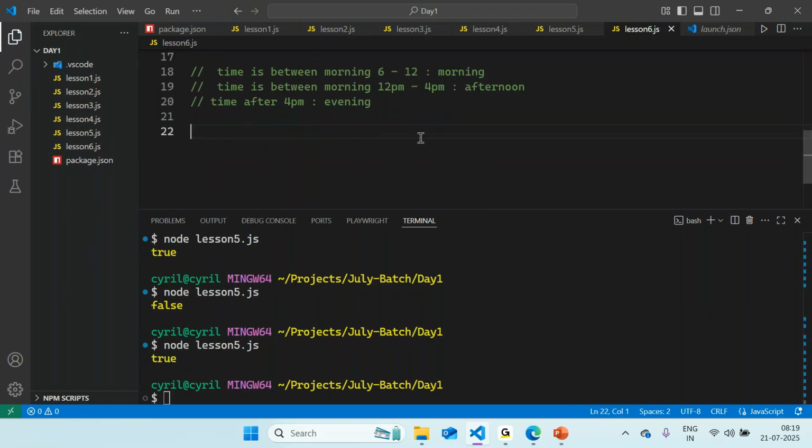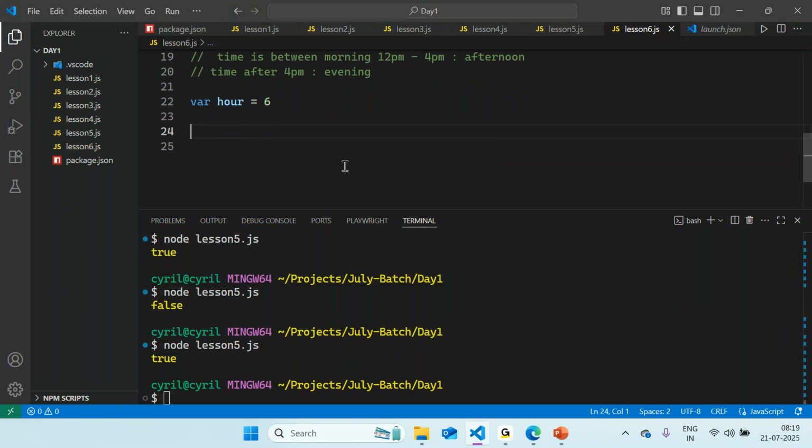And now just understand that if you have an application where you just want to greet a person, right? So I can write the same English statement that you see in, say, lines 18, 19, 20 in terms of how programming can read the statement and provide conditions around it, right? So if I just define a variable, say hour, like hour of the time, and the hour of the time is somewhere around 6 right now, okay? PM and AM you can ignore for now. I am just taking it as a numeric value, as a whole number value.